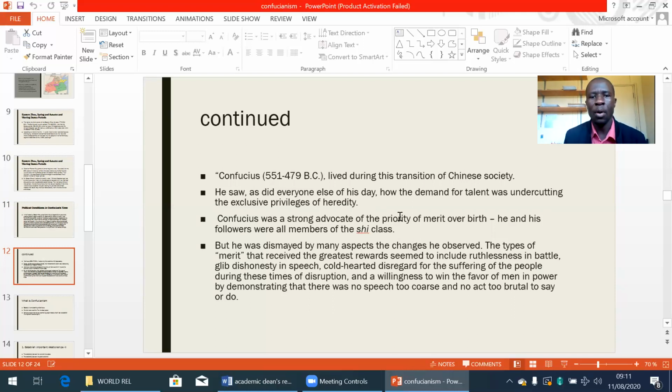He and his followers were all members of the Shi class, but he was dismayed by many aspects of the changes he observed. The types of merit that receive the greatest rewards seem to include ruthlessness in battle, glib dishonesty in speech, cold-hearted disregard for the suffering of the people. During these times of disruption, there was a willingness to win the favor of men in power by demonstrating that there was no speech too coarse and no act too brutal to say or do.